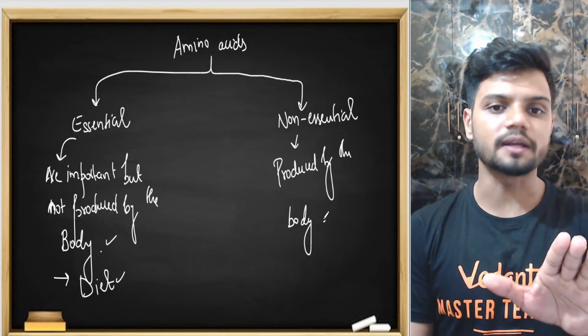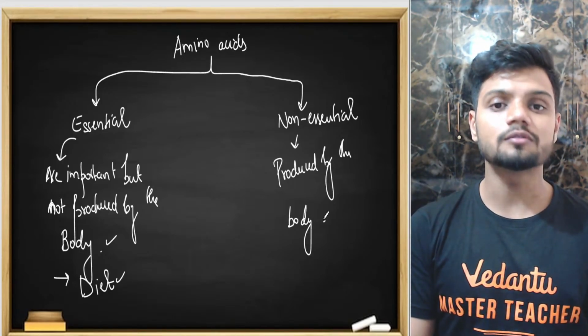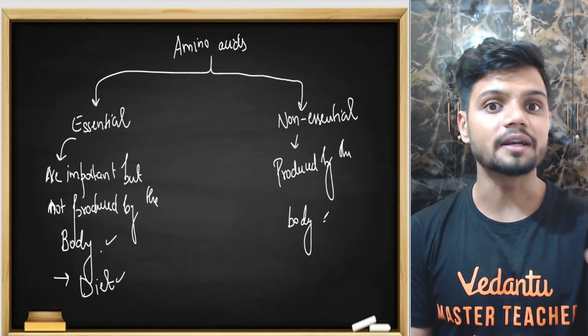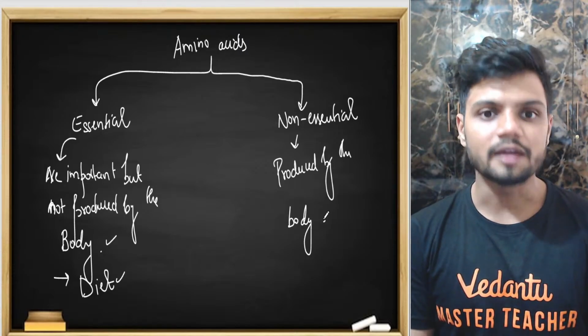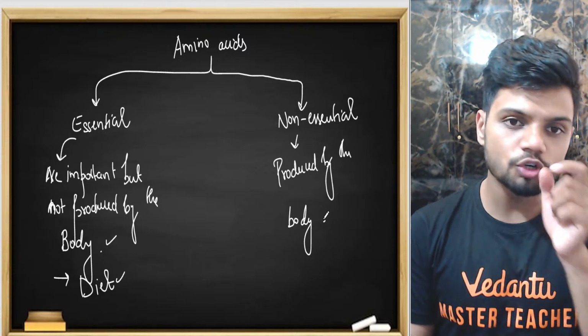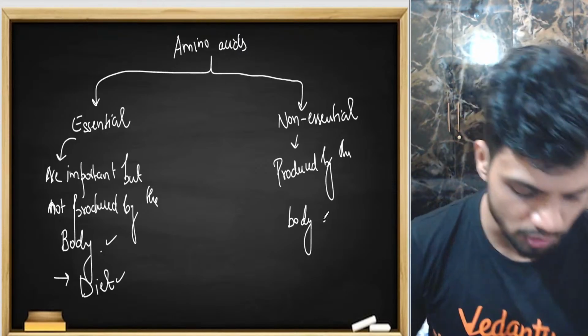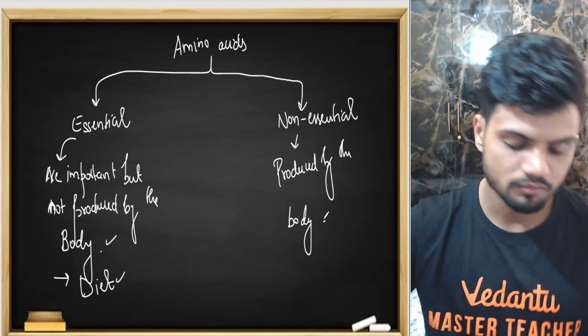I don't have to take it from outside. So later on, all the protein companies started telling which amino acids they have added into the protein powder, and most of them should be essential amino acids. Why? Because they're not produced by the body.